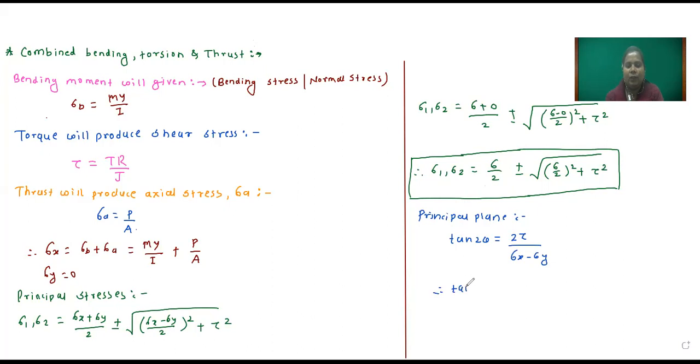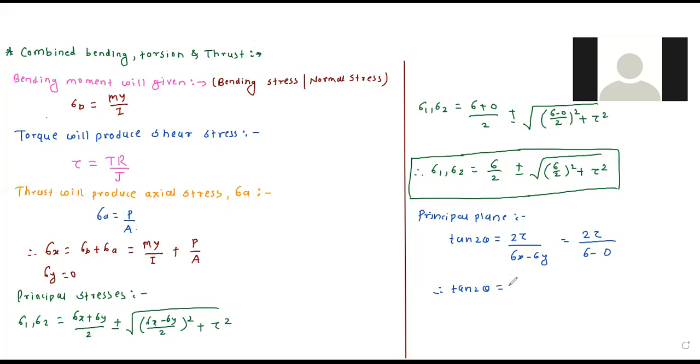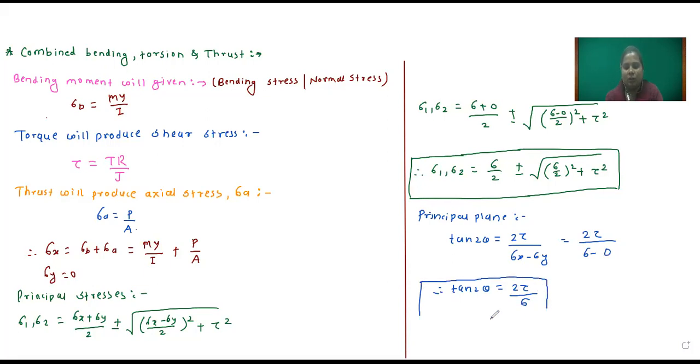Therefore tan 2 theta is equal to 2 tau as it is. The value of sigma x is sigma, minus the value of sigma y which is 0. So tan 2 theta is equal to 2 tau divided by sigma. So this is the equation for finding the principal plane.